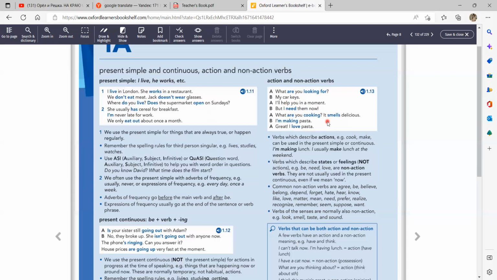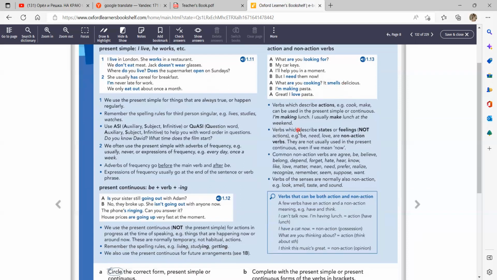What are you cooking? It smells delicious. It smells now, but smell, it's a verb of feeling. That's why we can't use it in the present continuous tense. I'm making pasta. Great, I love pasta. You love it. It's a non-action verb. You can't use it in the continuous tense.